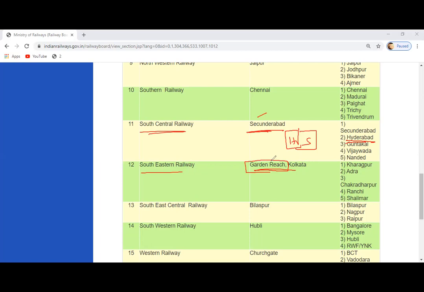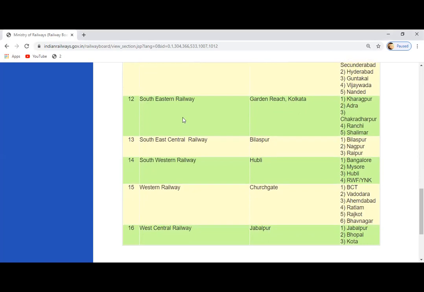Eastern Railway. Very good. Okay, then South East Central Railway, Bilaspur. Okay, South Western Railway, Hubli. Western Railway, Churchgate. This is also in Mumbai.